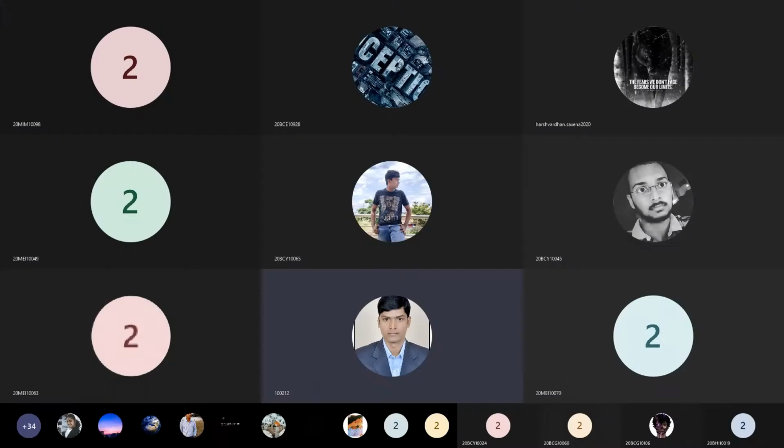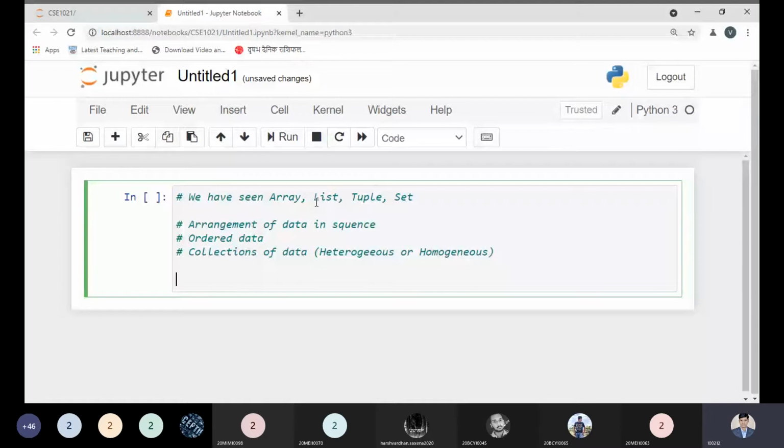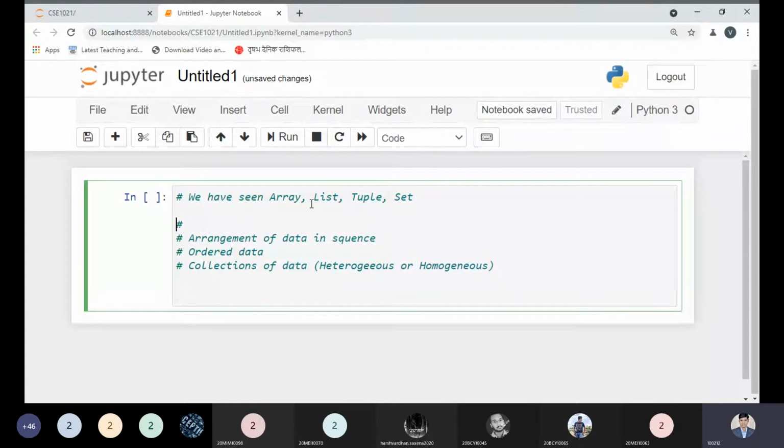So we have seen the array, list, tuple, set. Basically these are representations of different types of data. We can say these are recognized as data types. These are also known as data types. We can say these are user defined data types.